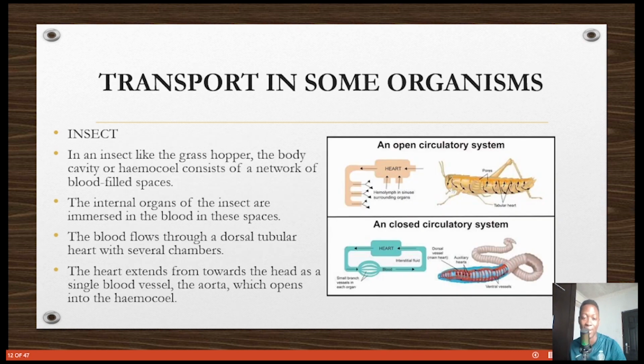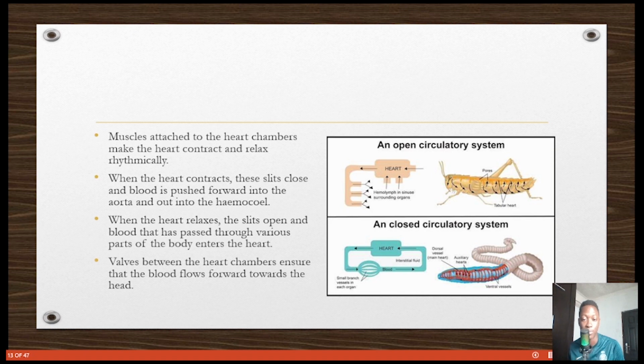All right. So we've talked about transport in insects like the grasshopper. We have said the body cavity consists of a network of blood-filled spaces called the hemocoel, and the internal organs of the insects are usually in these spaces, and the diffusion just happens there. The cells take what they need. So this is still describing what happens in the open circulatory system.